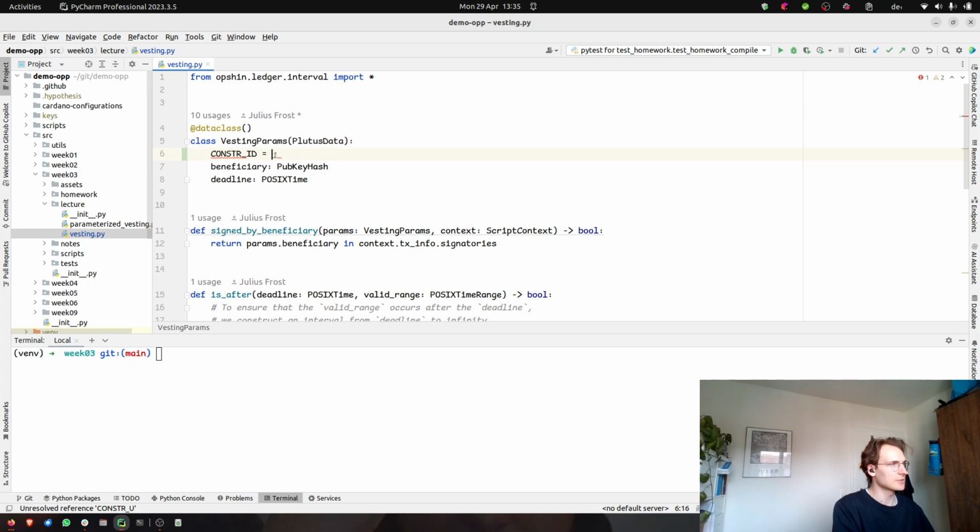Let's set the constructor ID here as well, just any constructor ID, and then we have a beneficiary, which is the person that should be able to withdraw the funds after some time. And we have a deadline, which is the time after which the funds get unlocked. So the intent is that after the deadline has passed, the beneficiary can withdraw their funds from the smart contract.